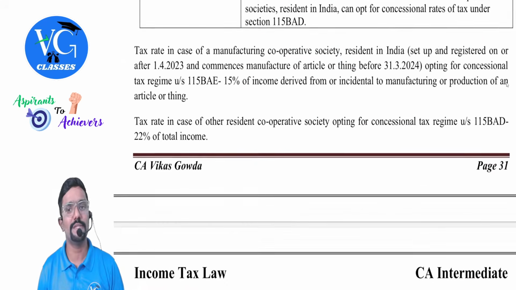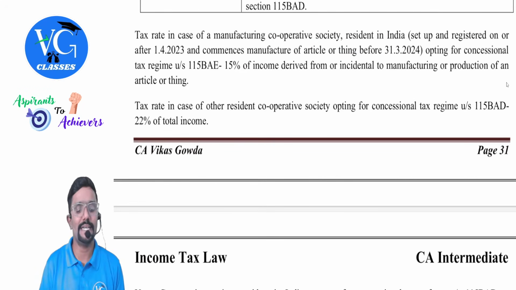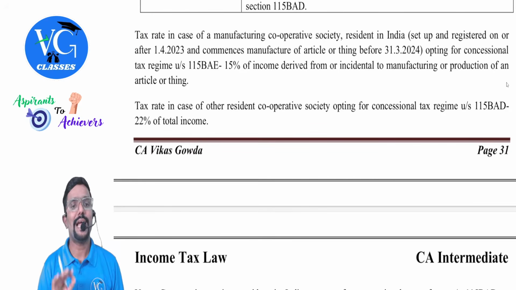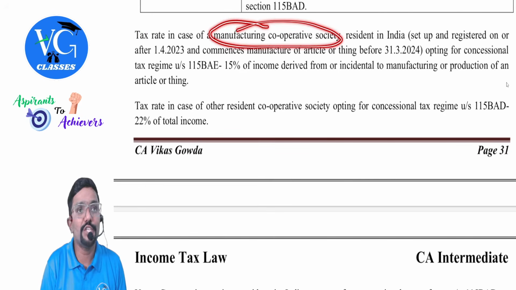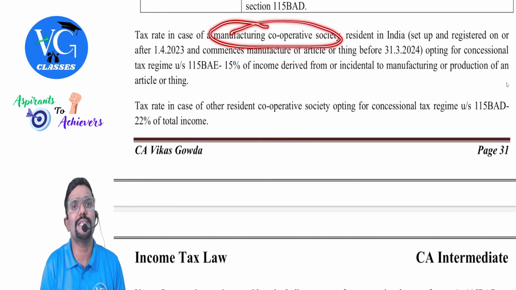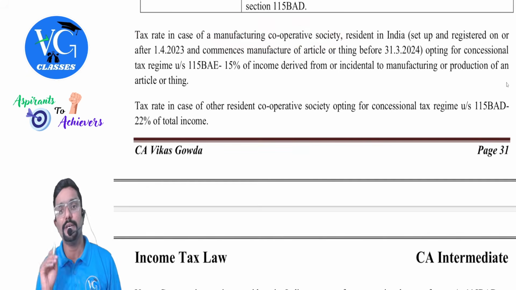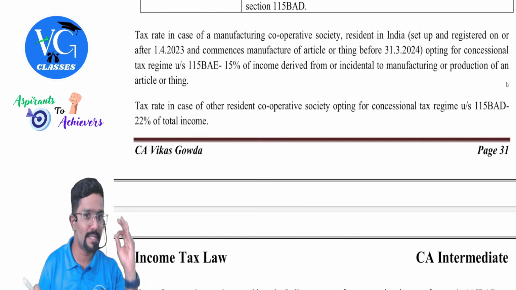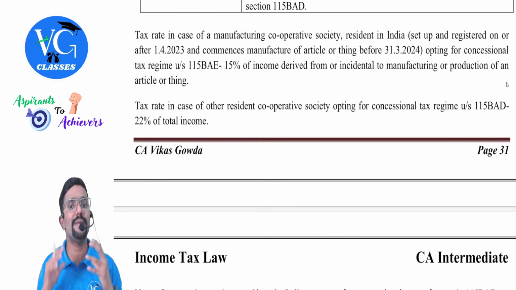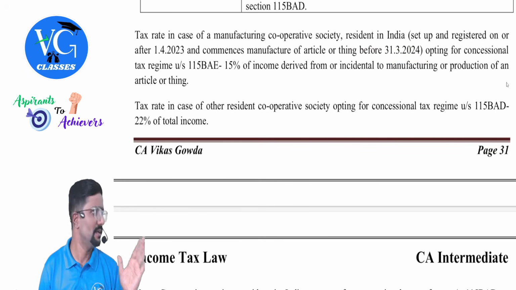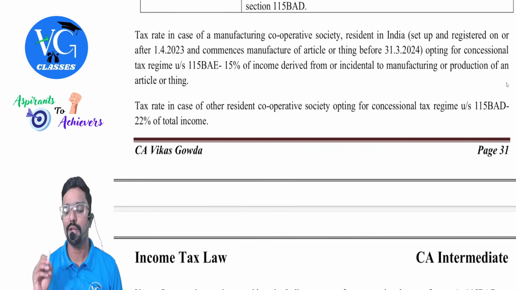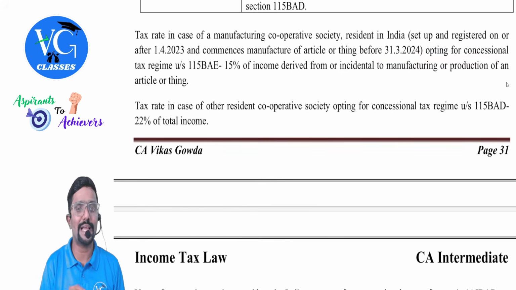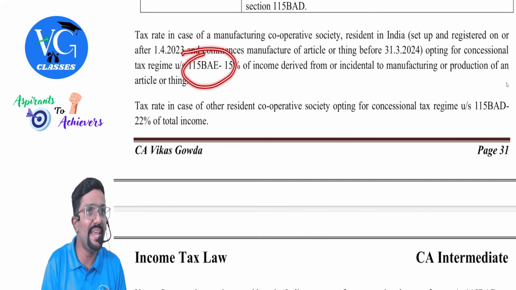Now they have two optional schemes. Sir, what is the tax rate under that? I have given here. Tax rate in case of manufacturing cooperative society, resident in India, set up and registered on or after 1st April 2023 and commences manufacture of article or thing before 31st March 2024. Only 1 year time was given to set up and start manufacturing. Opting for the concessional tax regime under section 115BAE.